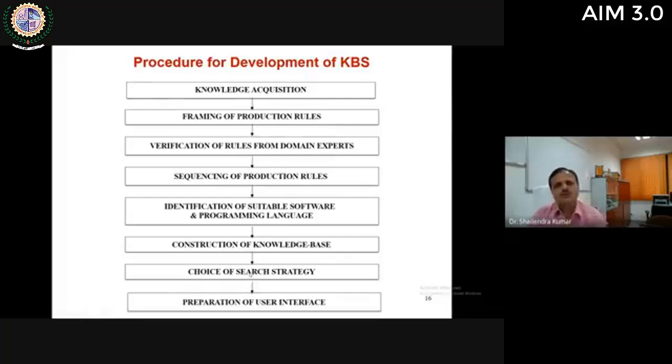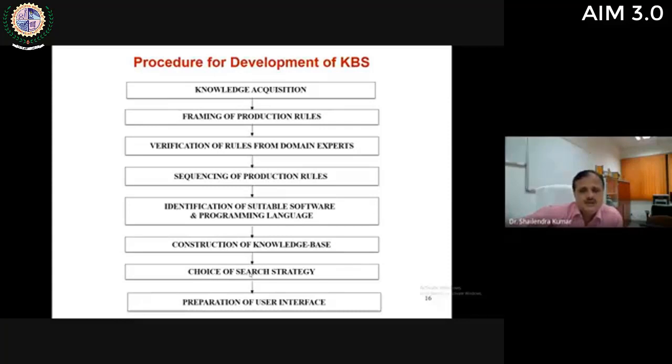So this is a procedure for development of a knowledge base system. You can see, first of all, knowledge acquisition is to be done, knowledge is to be extracted from domain experts, from available literature, and then production rules are to be framed. There are a large number of production rules to be made for developing one knowledge base system. Then verification of rules from domain experts. Once all these rules are framed, then again these rules are to be verified by a team of domain experts. Then these rules are to be sequenced in a proper manner.